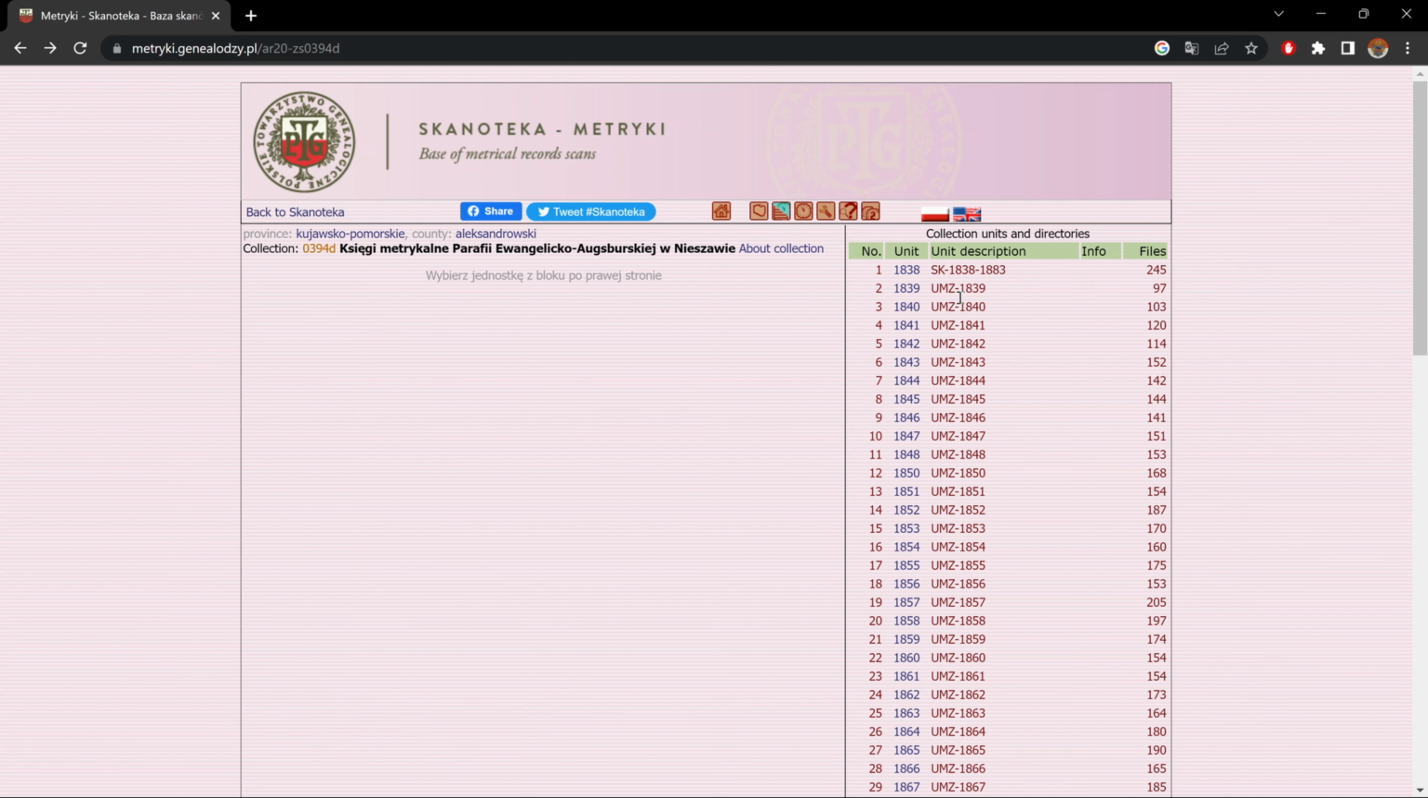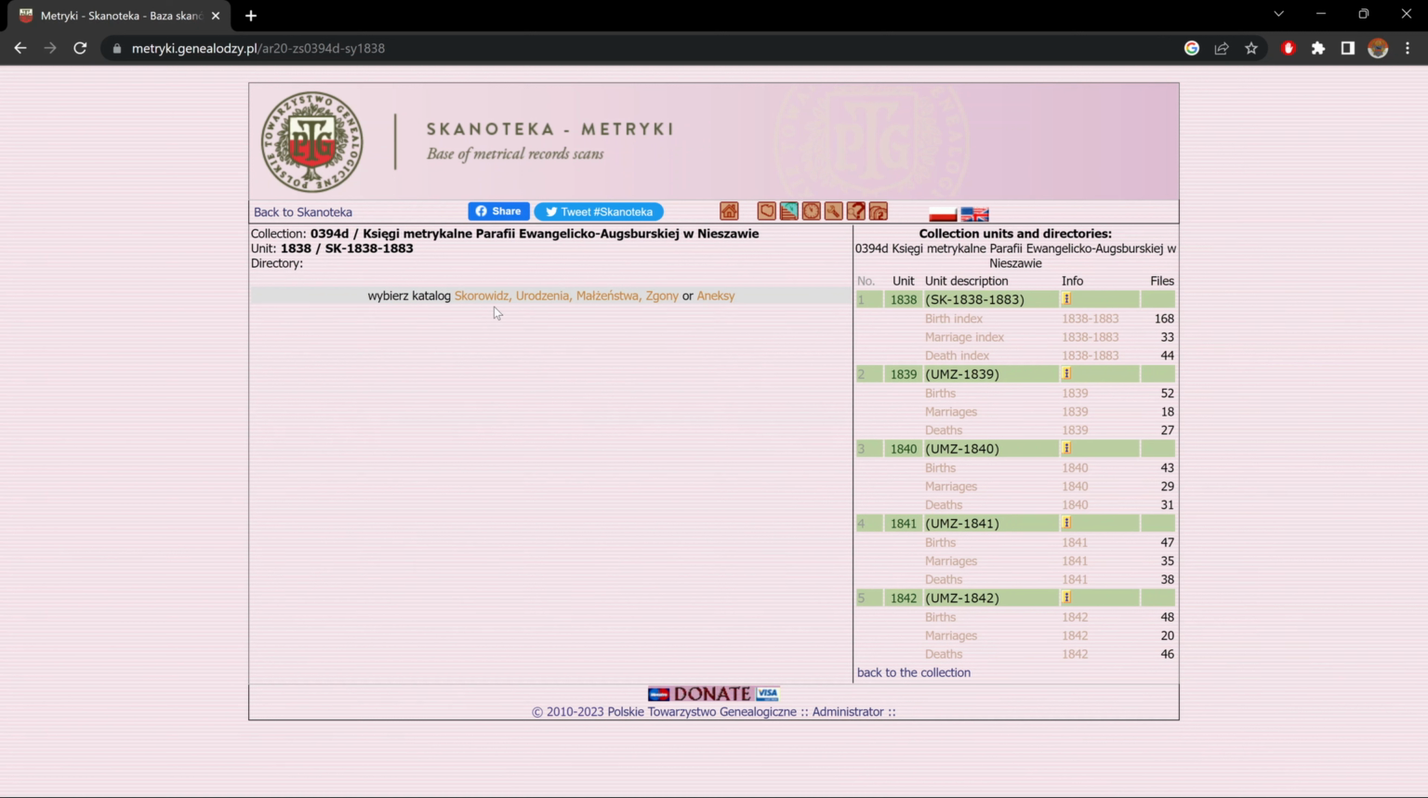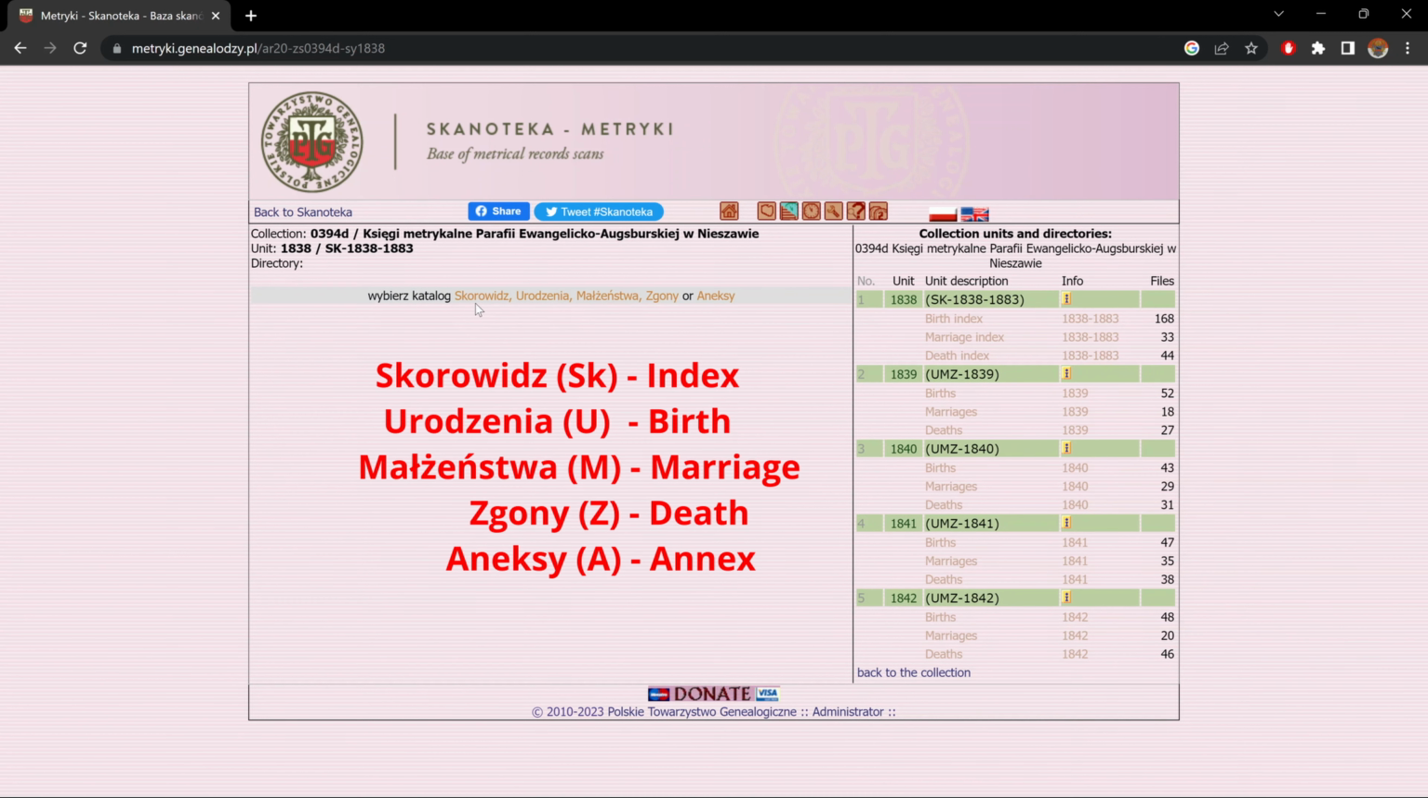Unit description. I'm going to go over these letters in a minute, and the number of files that each year contains. So now to look at these letters, let me click on the first one, 1838. And if you notice here in the middle, in yellow, we have Skorowiec, Urodzenia, Małżeństwa, Zgony, or Anexe. Those are basically what the letters before the years mean. So Skorowiec, which basically translates to index, will be SK.